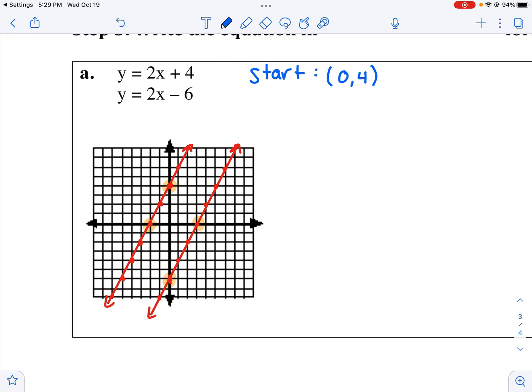Now, I need to know what path I should take to go from the start to the ending point. So here's my starting point. And the shortest distance between a point and a line is the perpendicular line between them. So I need the perpendicular slope to what was given.